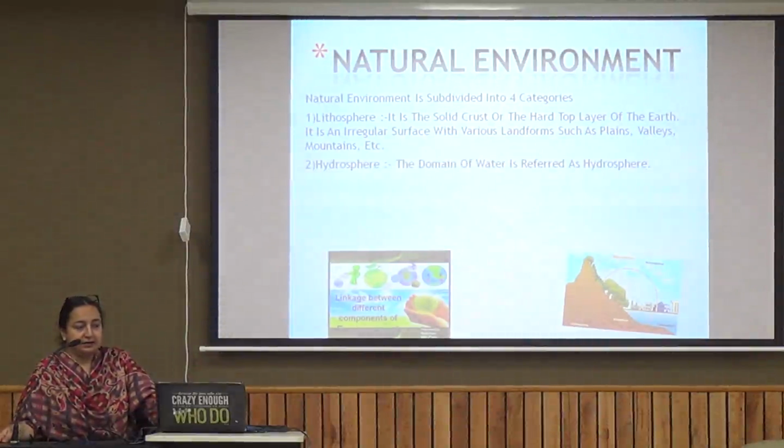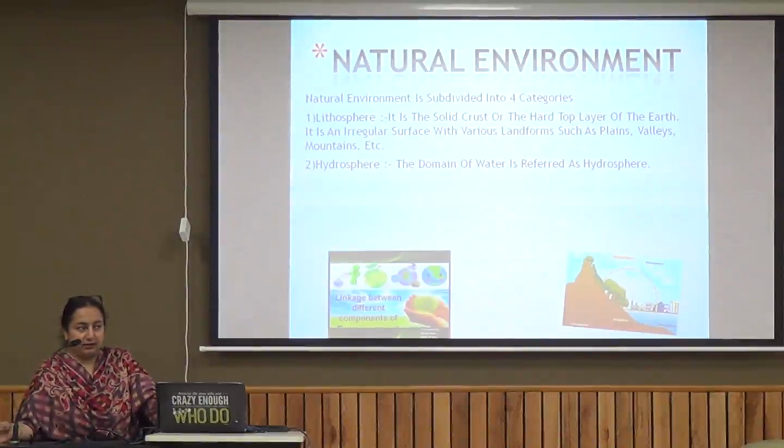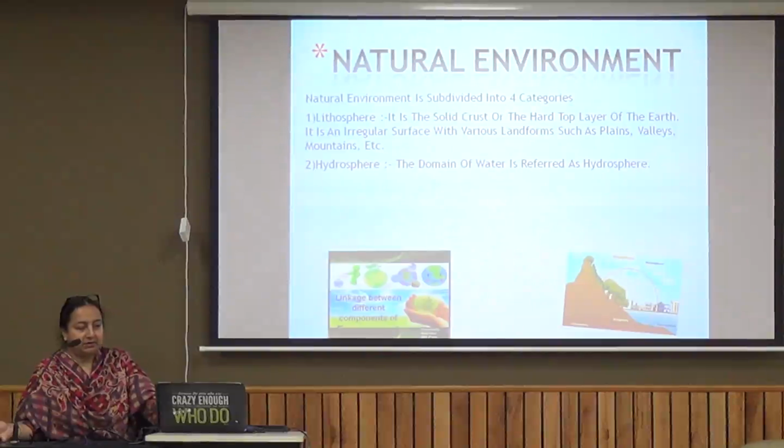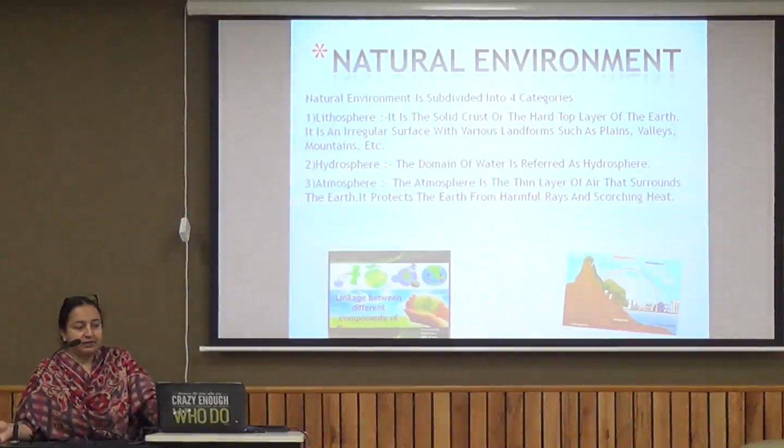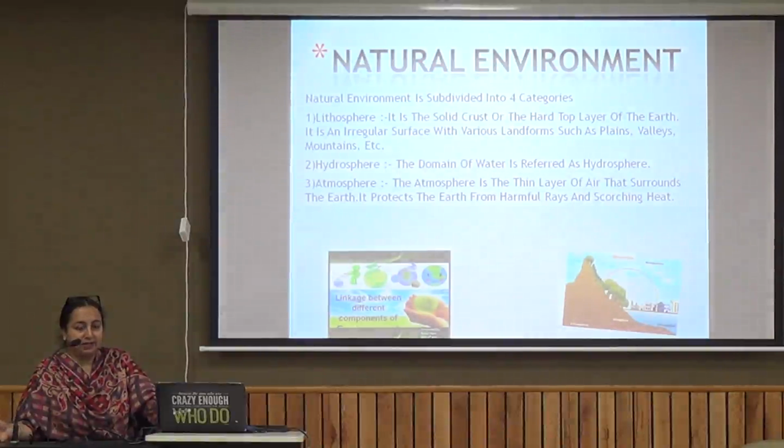The second is the hydrosphere. The domain of water is referred to as the hydrosphere. So the entire water bodies around us, for example wells, ponds, lakes or oceans, are part and parcel of the hydrosphere. The third one is the atmosphere. The atmosphere is the thin layer of air that surrounds us, and it protects us from the harmful rays of the sun and the UV rays of the sun.